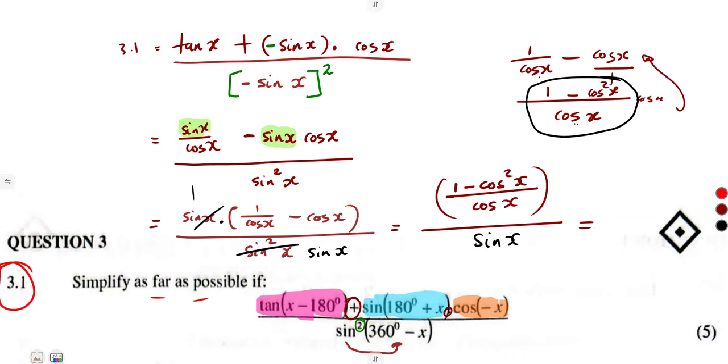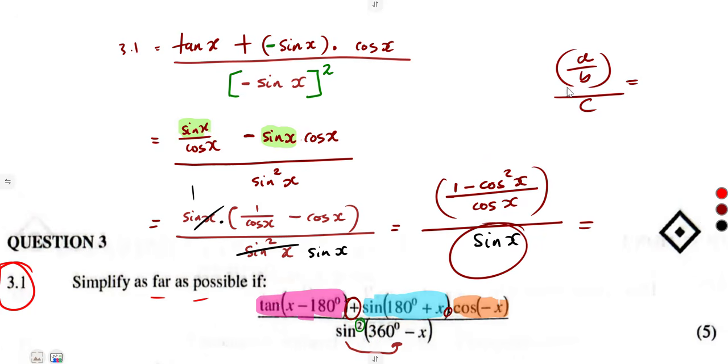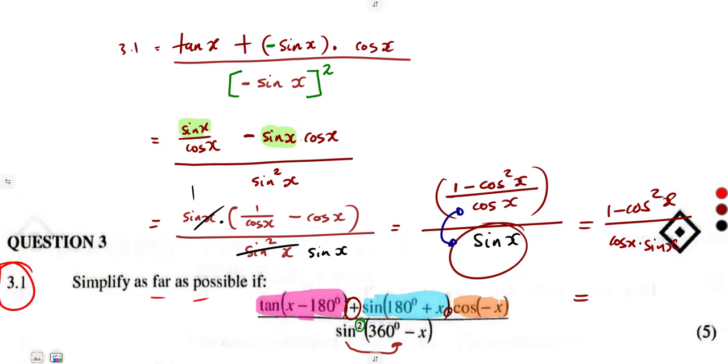I have referred to such type of fractions before, where you have a fraction over a certain term, a over b over c. I said, guys, you just multiply the denominators, so it's a over bc. So in our case, you just multiply the denominators, cos and sine. So we're going to remain with the numerator 1 minus cos squared of x over cos x times sine of x.